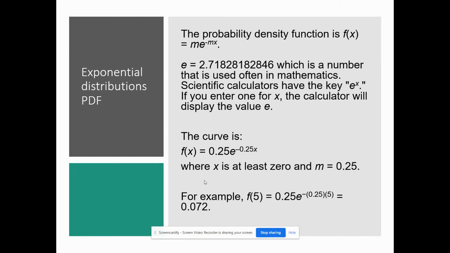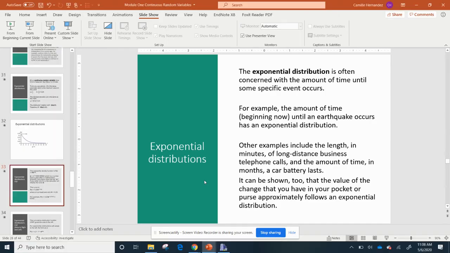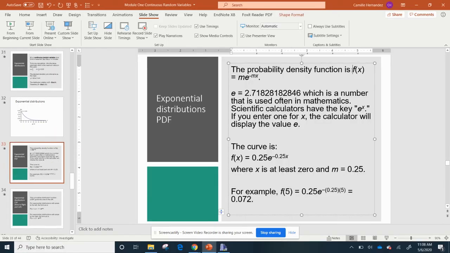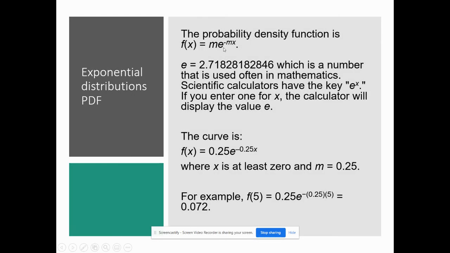All right, very similar to what we had in binomial, we have PDFs and CDFs. The probability distribution function is f of x equals m e to the minus m x. Let me do that to make it look nicer, because I don't like the way that it came out. So f of x equals m e to the minus m x. The e is 2.718281. It is a number that you're going to find on graphing calculators.